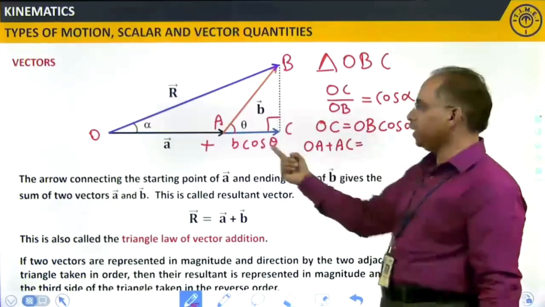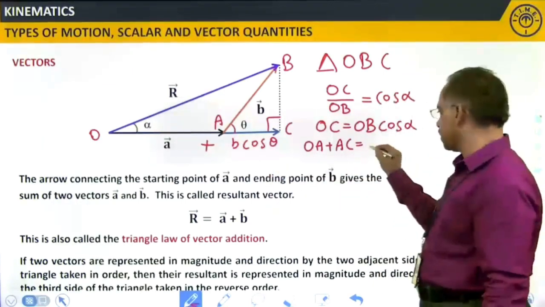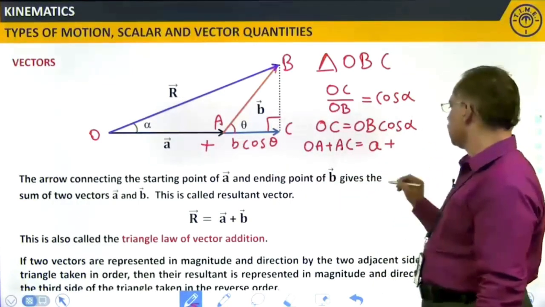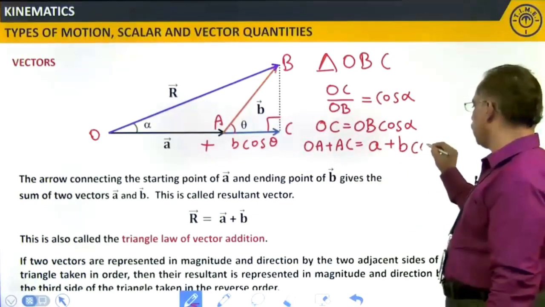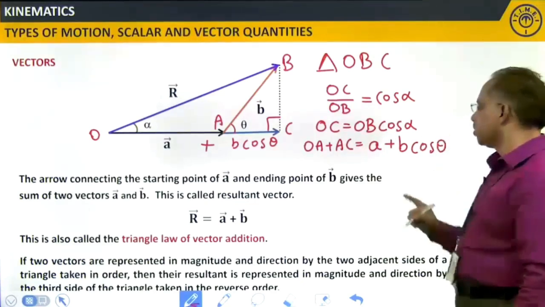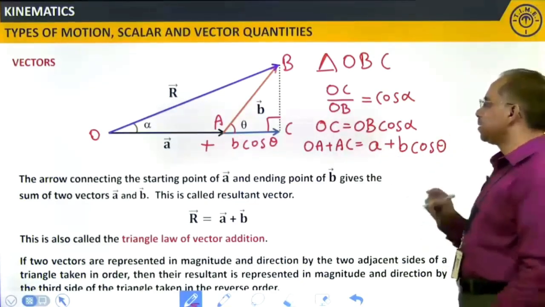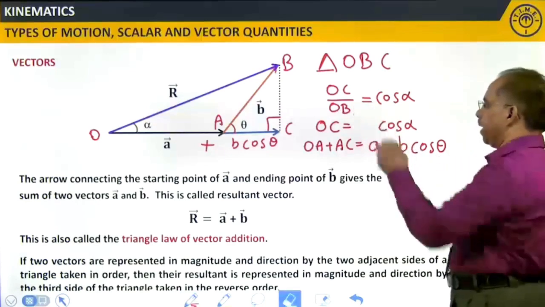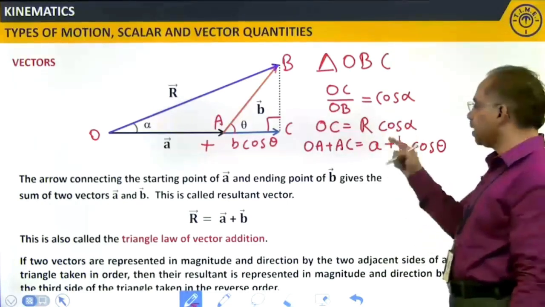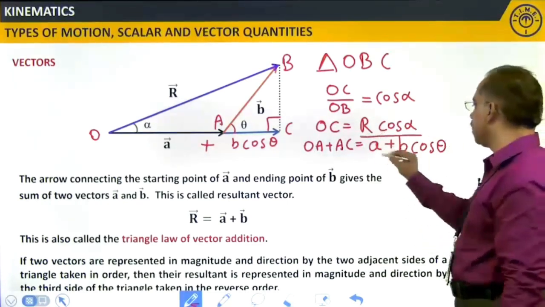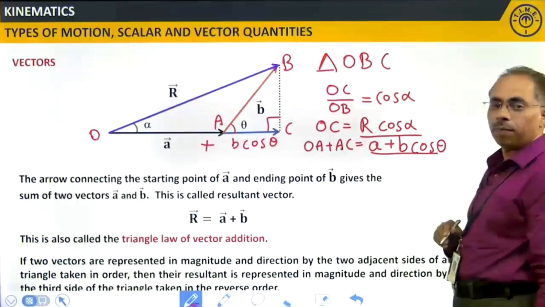And what is OA? The magnitude of A, plus what is this? B cos theta. So, A plus B cos theta, and instead of OB, now I can write it as R. R cos alpha is equivalent to this, both are equal.